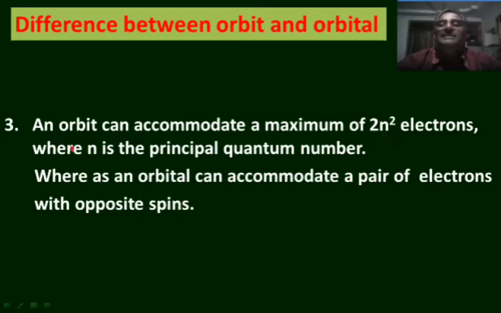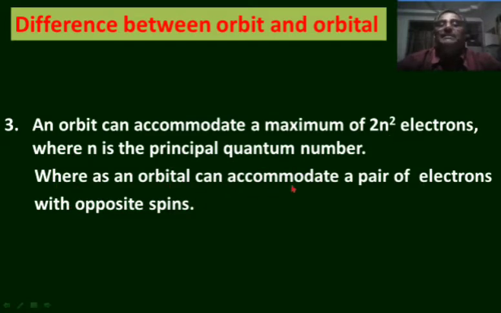The fourth orbit can accommodate how many electrons? 2 into 4 square, that is 2 into 16, that is 32 electrons, and so on. First orbit can accommodate a maximum of 2 electrons. Second orbit can accommodate a maximum of 8 electrons. Third orbit can accommodate a maximum of 18 electrons. And the fourth orbit can accommodate a maximum of 32 electrons.